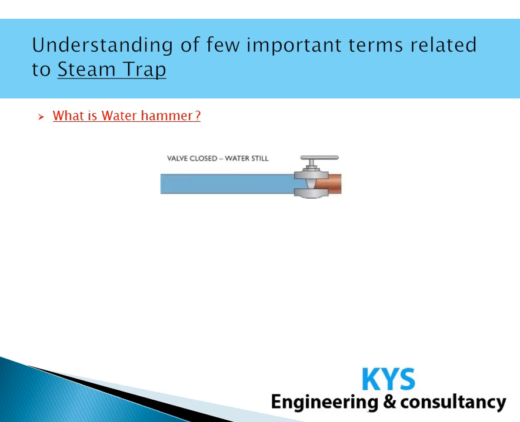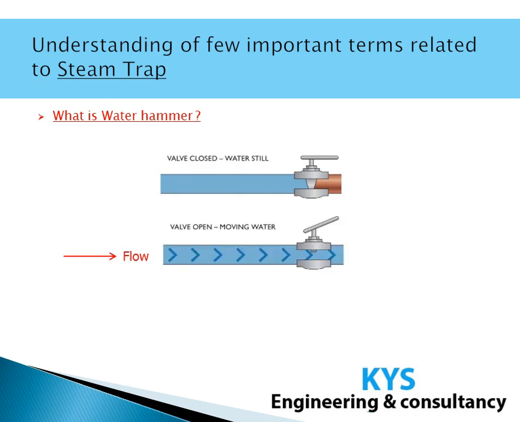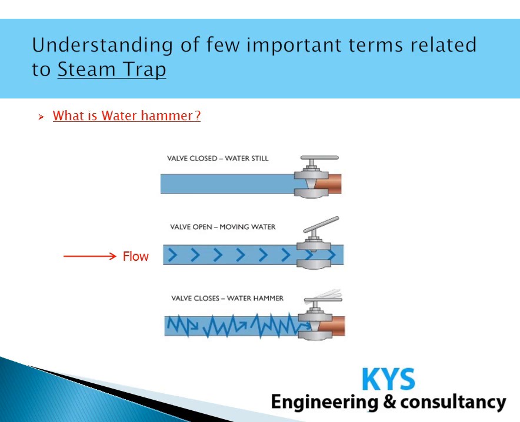In this figure, we see that the valve is closed in the pipeline and there is no flow. Then if we slowly open the valve, the flow starts, and when we achieve the normal flow, and if we suddenly stop the valve, then we observe this pressure surge, because the fluid which was flowing with speed is suddenly stopped, and then the change in the momentum of the fluid will exert force on the system, and then the surge will be observed.